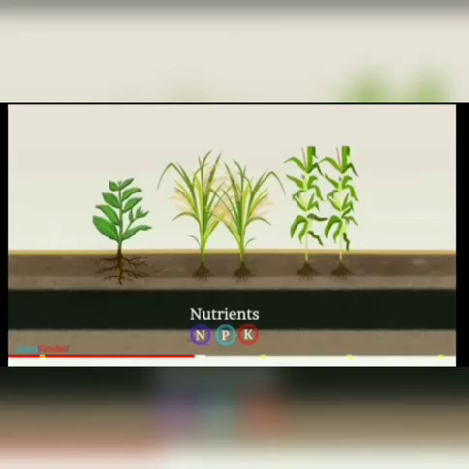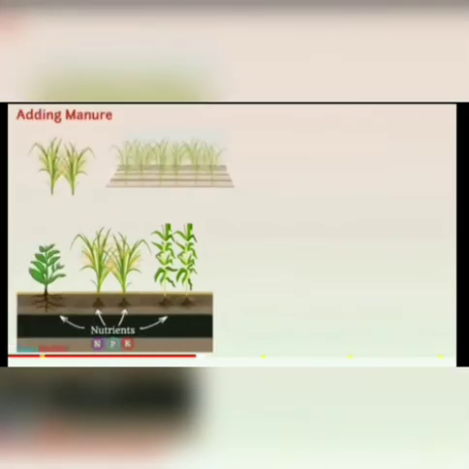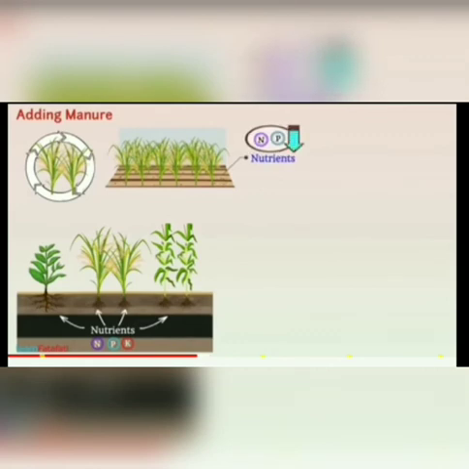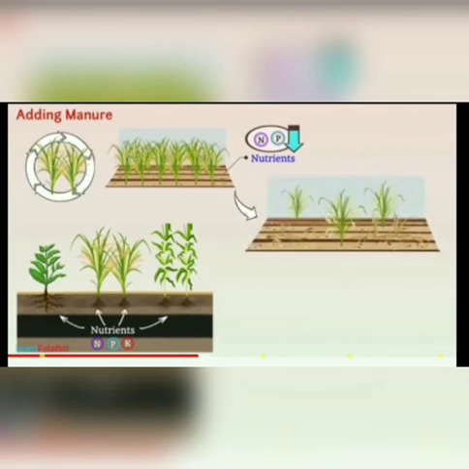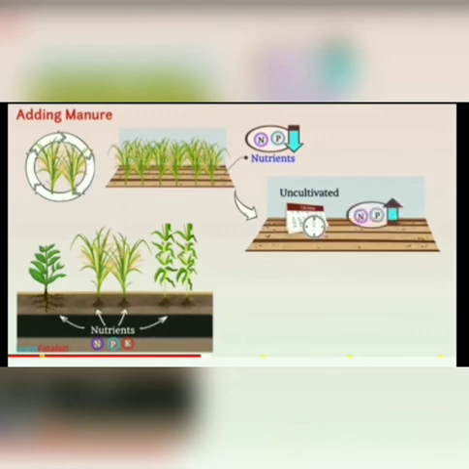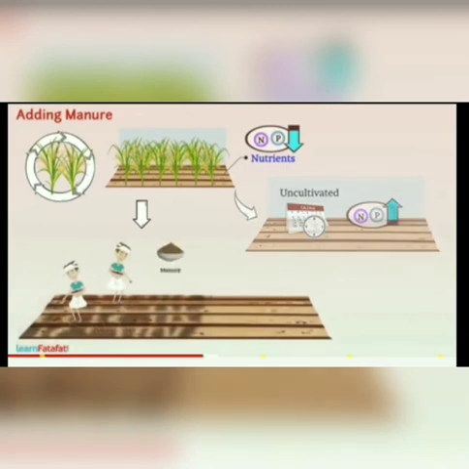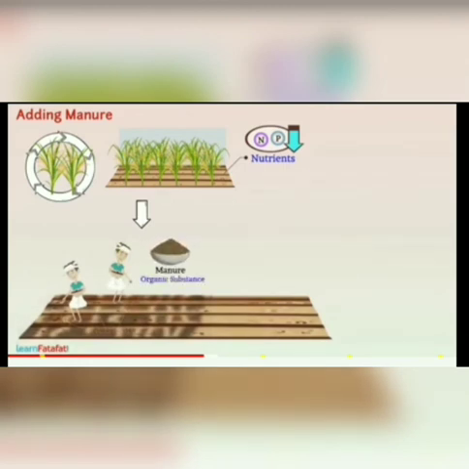Adding manure and fertilizers. Plants need nutrients for their growth. These nutrients are obtained by plants from the soil. If a crop is taken on the same land one after the other, then it reduces certain nutrients from the soil, due to which the crop production reduces. In such a case, if the land is left uncultivated for some time, then the nutrients can be replenished, that is, they become available again. One more method to ensure nutrients in the soil is by adding manure.